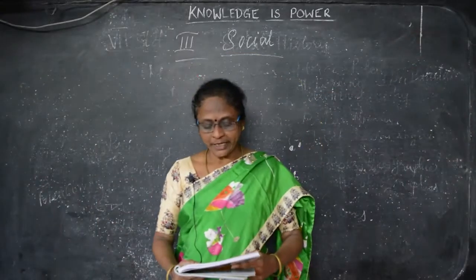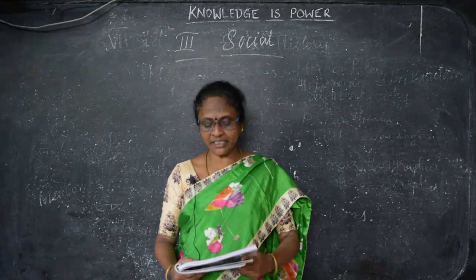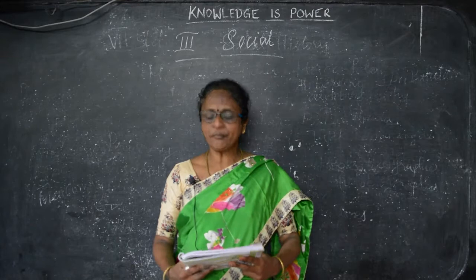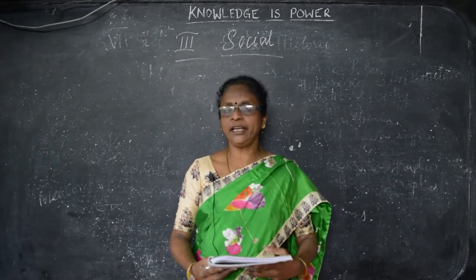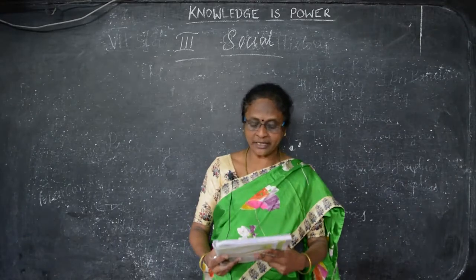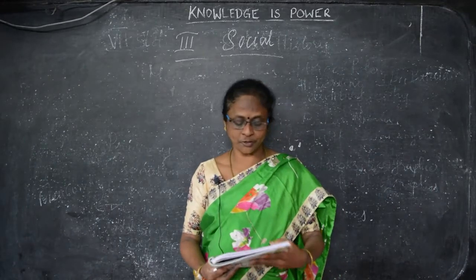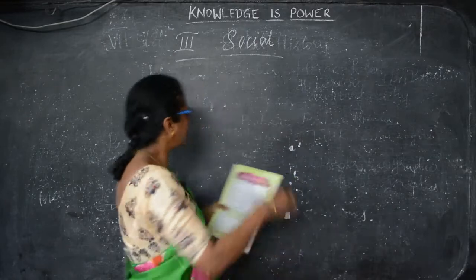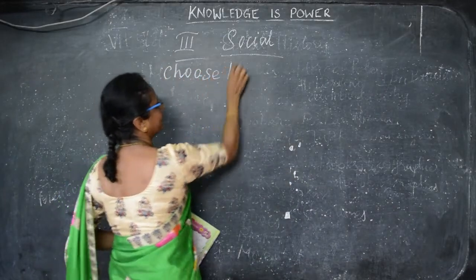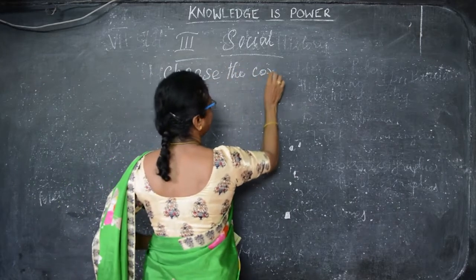Okay children, in third social we have already finished the first lesson. So I'll write this, choose the correct answer. You better take one notebook and make a note down this, choose the correct answer and write the answer and learn the spelling and the words also children. The first one to choose the correct answer. So take a note and get ready children. So you'll write the answer one by one.